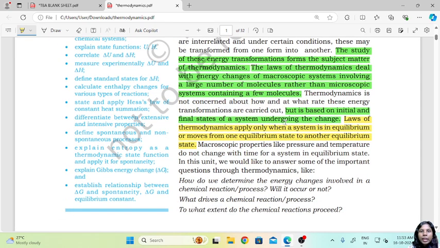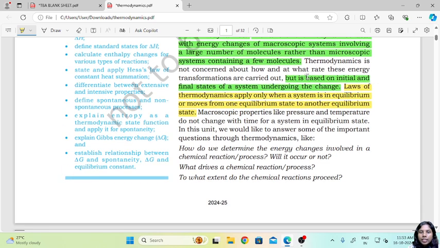So in thermodynamics we talk about larger systems in comparison to smaller systems. In smaller systems we have very few molecules that will be interacting or reacting. So in that case we prefer to talk in terms of larger systems where we have a larger number of molecules that will be interacting. Now thermodynamics does not tell us about the rate of the energy transformations.